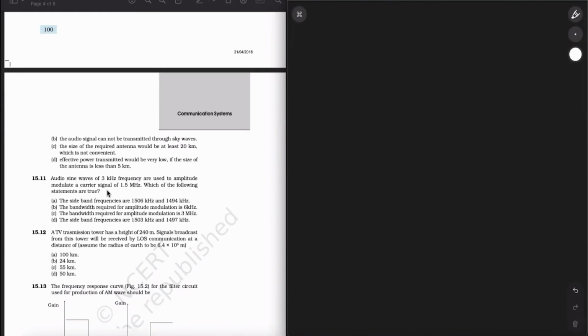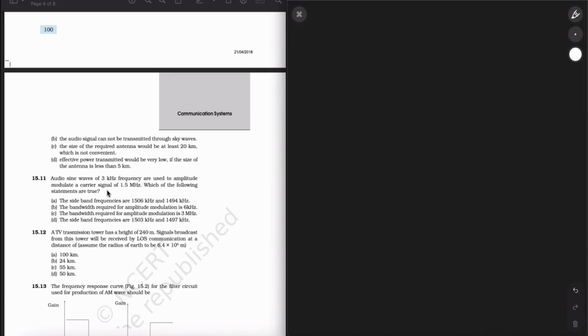Okay, so next up is question number 11. Audio sine waves of 3 kilohertz frequency are used to amplitude modulate a carrier signal of 1.5 megahertz. Which of the following statements are correct? The sideband frequencies are this and this. The bandwidth required for amplitude modulation is this.